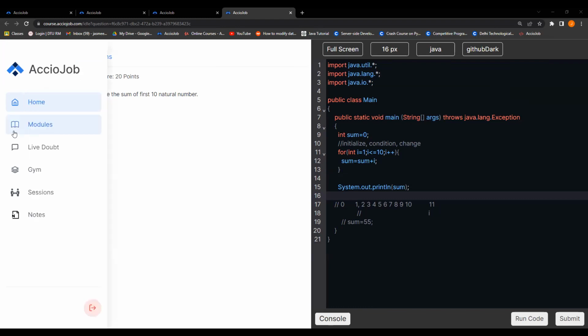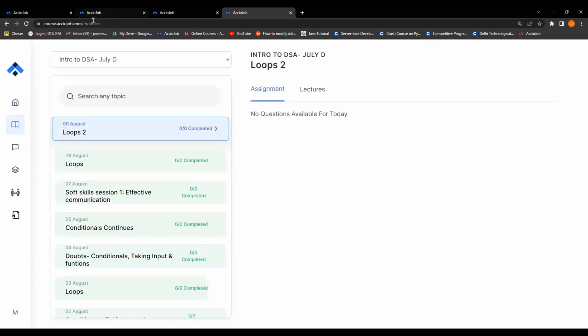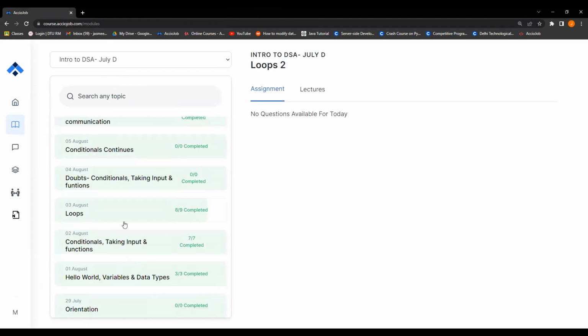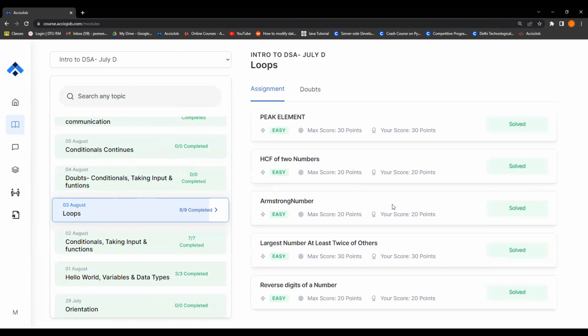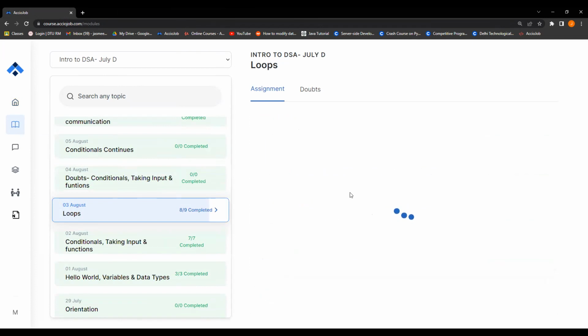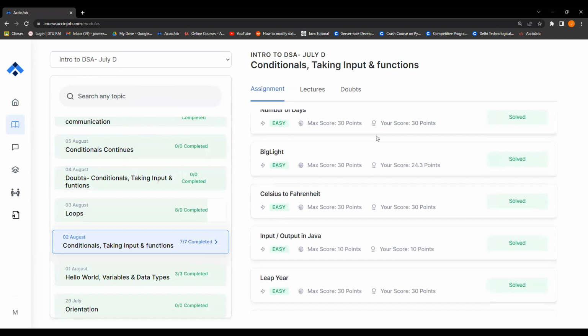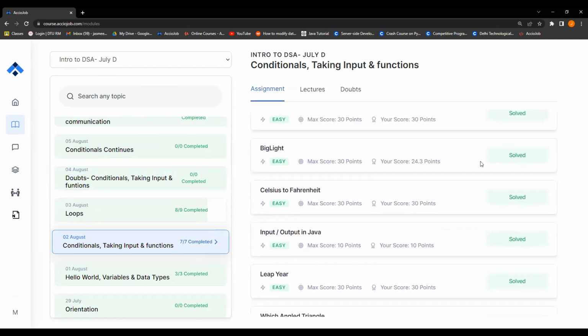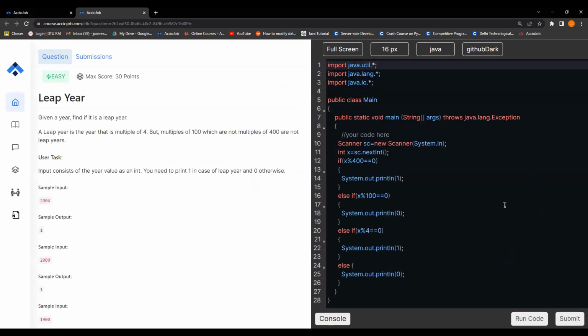I'm not really sure about the question. Let's have a look at it. This is in the module, I guess in conditionals. Number of days, leap year. Yeah, so you can see a leap year is a year that is a multiple of 4, but a multiple of 100 which is not a multiple of 400 is not a leap year.